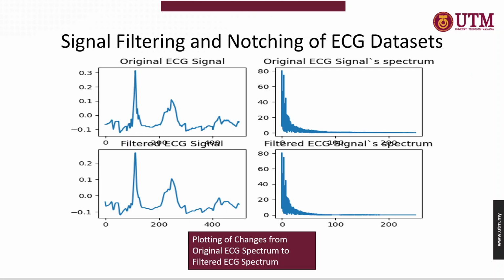Hereby, this diagram shows the plotting of changes from the original ECG signal to the filtered ECG spectrum, where you can clearly see that some of the interference as well as the baseline wandering have been removed throughout the whole signal filtering and notching process.